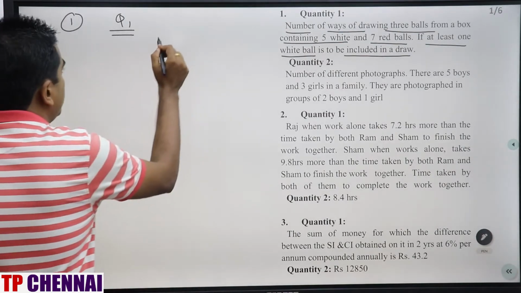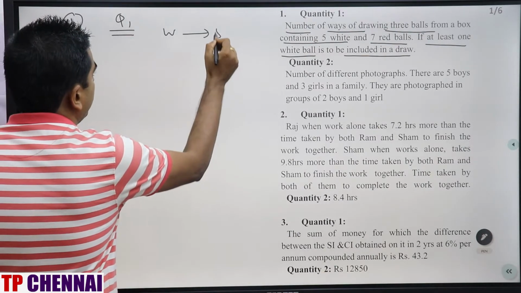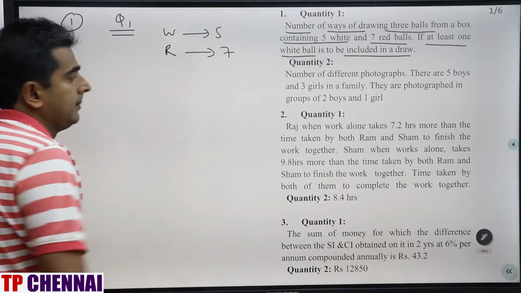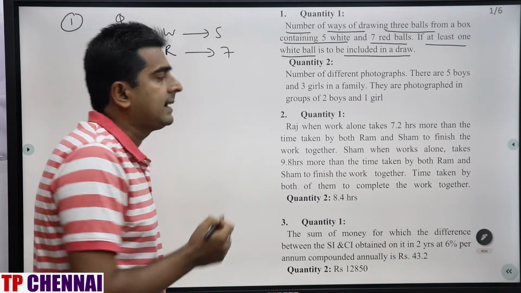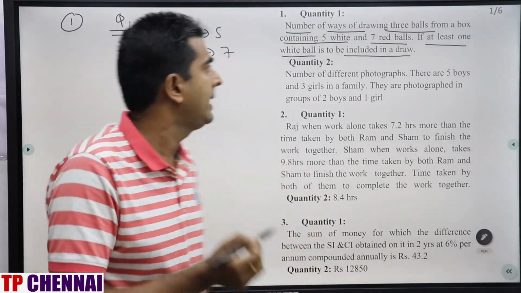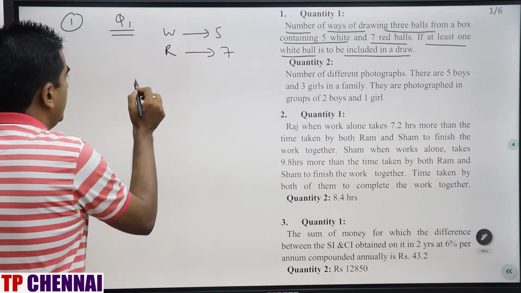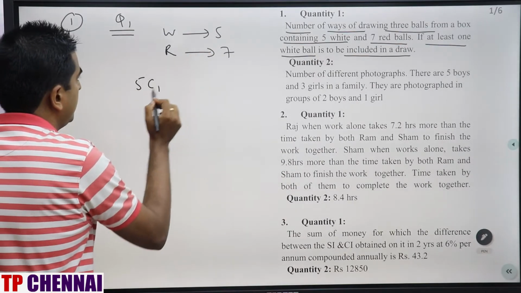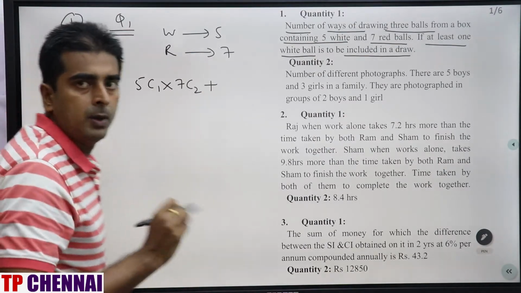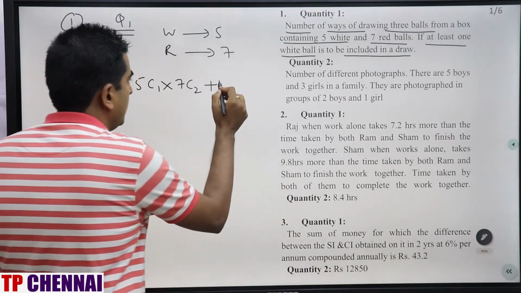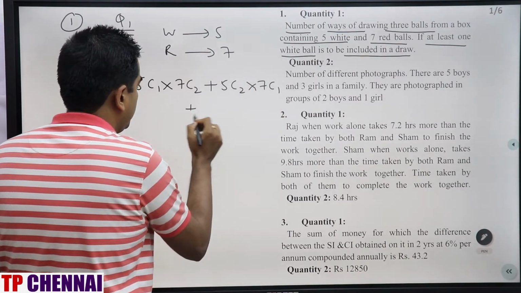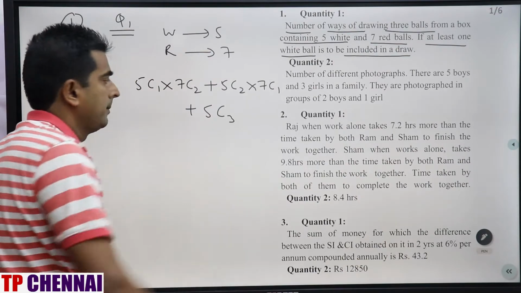5 white balls are there and red balls are 7. What is the meaning of at least? At least is the minimum value. It can be more than that also. So at least 1 white ball is there. That means number of ways is 5C1. Remaining 2 will be from red, 7C2 plus. Because it can be 2 and 3 also maximum. So 5C2 into 7C1 plus 5C3.